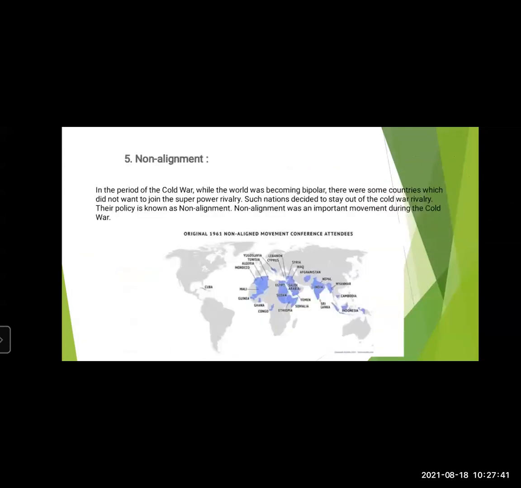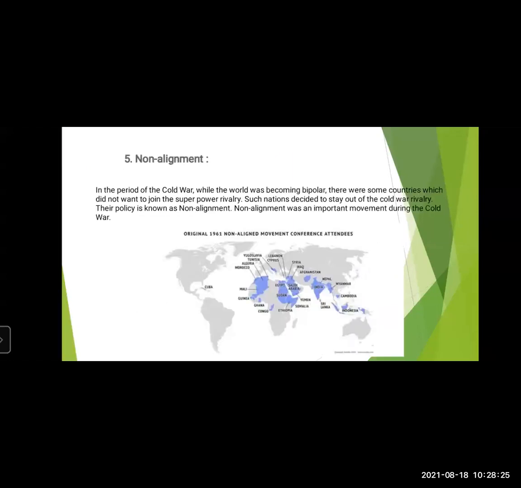The next was non-alignment movement, or you can say non-alignment. It's basically not providing support to any powerful countries in the world. In the period of Cold War, while the world was becoming bipolar, divided into two, there were some countries which did not join the superpower rivalry. There were a few countries which did not join America or Soviet Union. Such nations decided to stay out of the Cold War rivalry. So their policy is known as non-alignment. Non-alignment was an important movement during the Cold War.